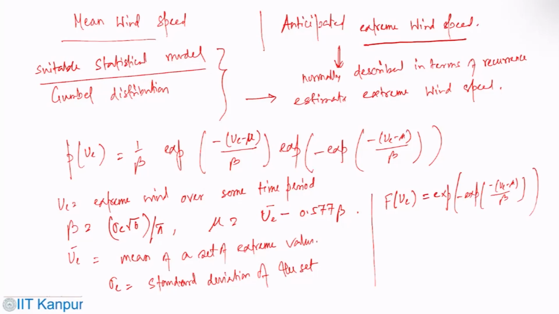Gumbel distribution also looks similar: if this is my U, this is P of U, this also goes up and comes down again. So this has a similar kind of nature that one sees in a Gaussian distribution.